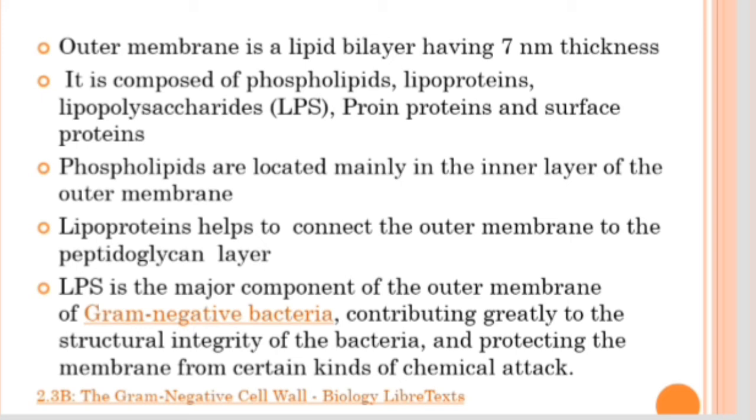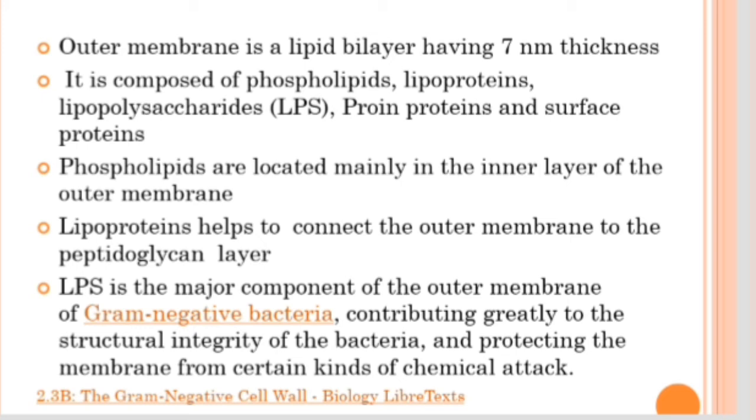The first one is phospholipids. Phospholipids are seen in the inner layer of the outer membrane. Then lipoproteins help to connect the outer membrane to the peptidoglycan layer. So it acts as a connecting link between the outer membrane and the just underlying peptidoglycan cell wall.